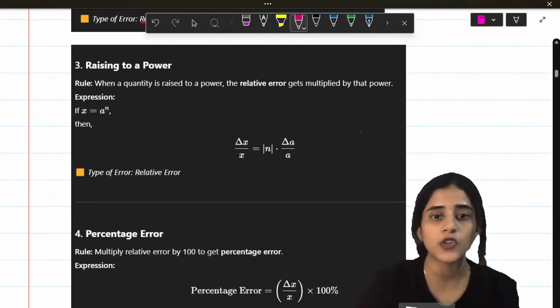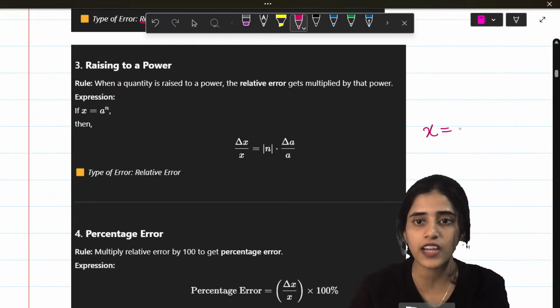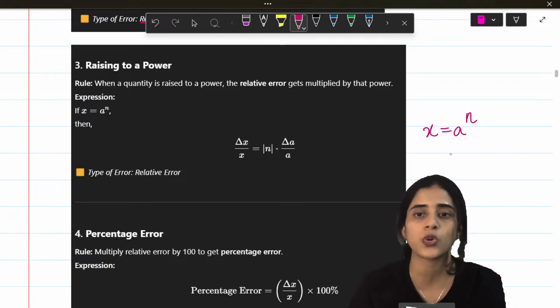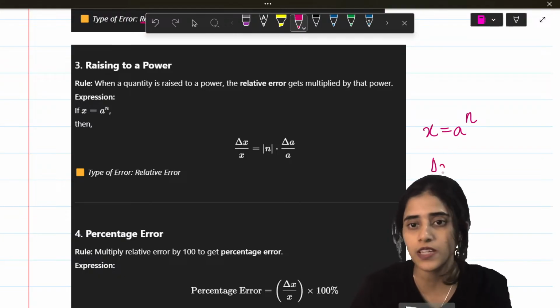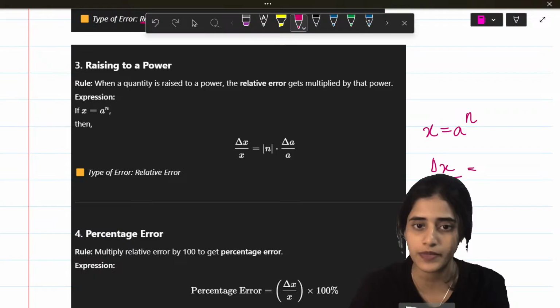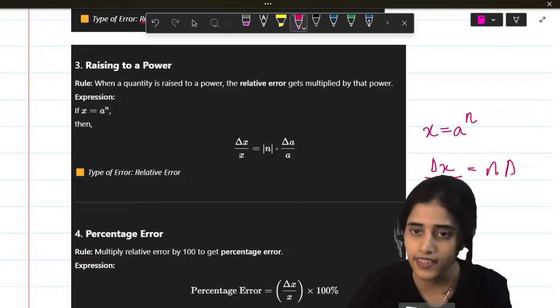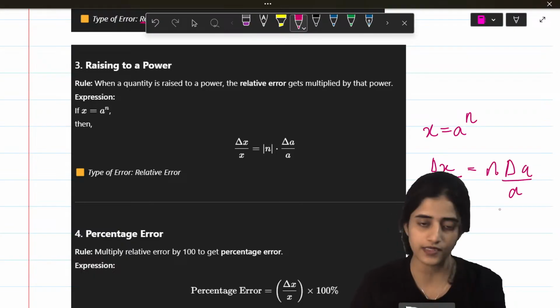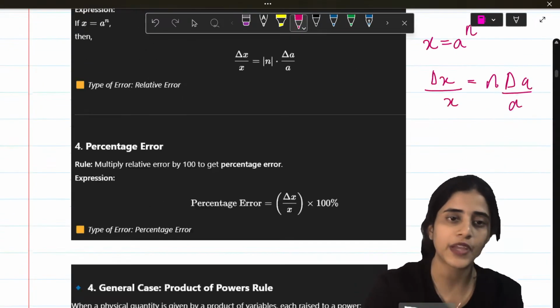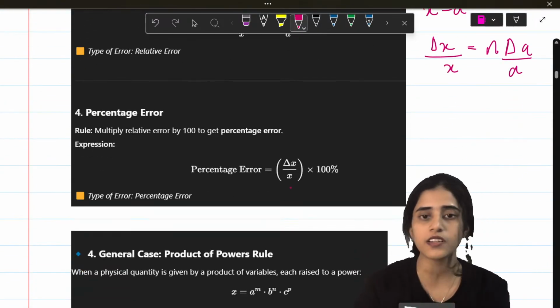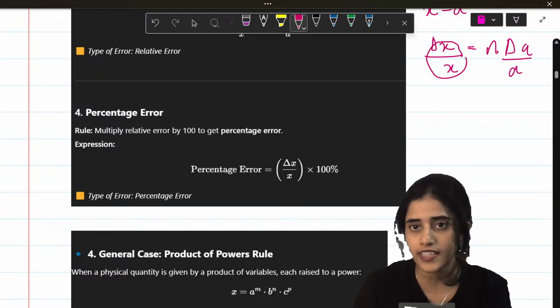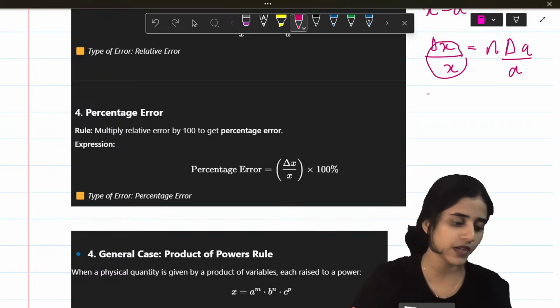Now if you have a power, for example if you have x is equal to a raised to n, then the error of x, delta x by x, will be n into delta a by a. Okay. Now if you want to find out the percentage error, it will be delta x by x into 100, which will give you the percentage.